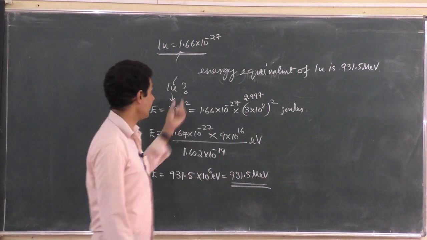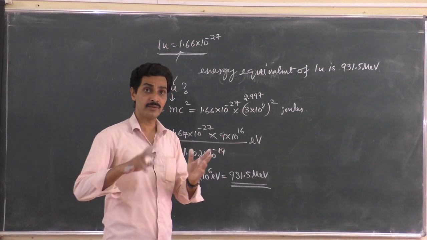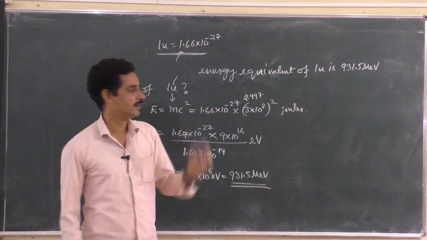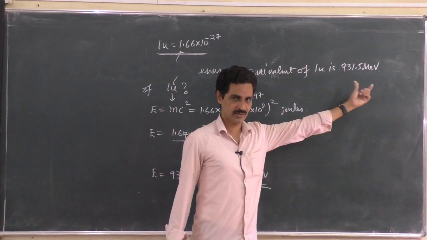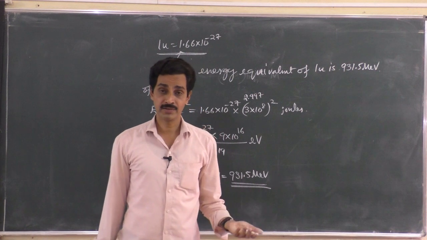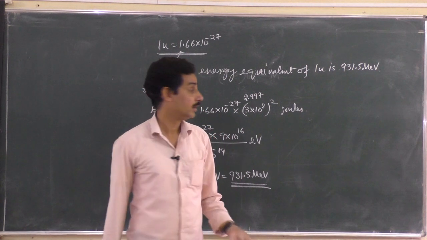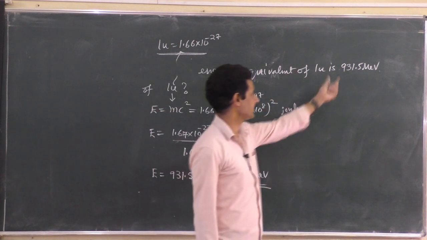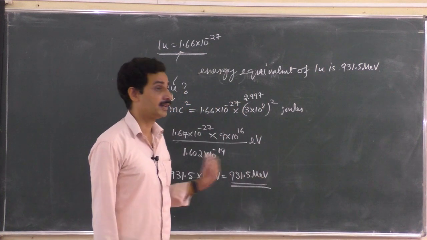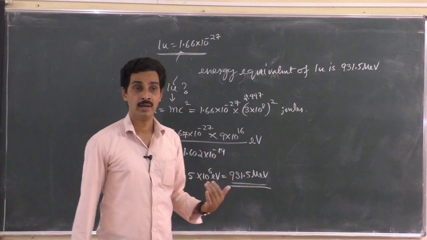We know that one atomic mass unit of mass, if it is destroyed, gives 931.5 million electron volt of energy. If 10 atomic mass unit of mass is lost, how much energy will we get? Simple cross multiplication: 9,315 million electron volt. Finish.